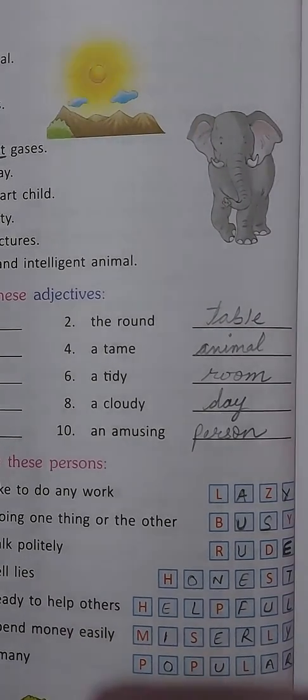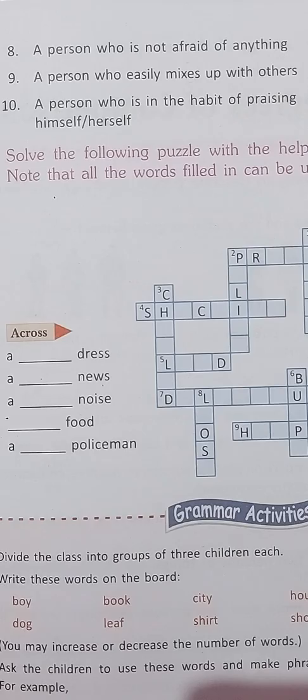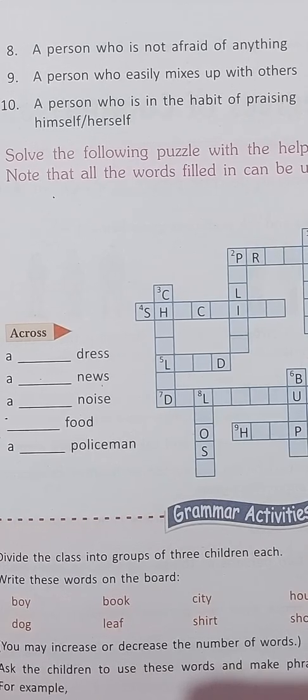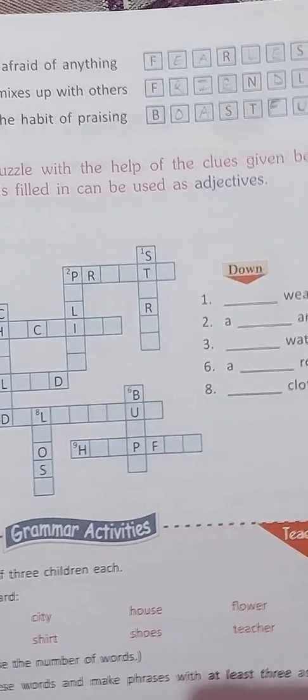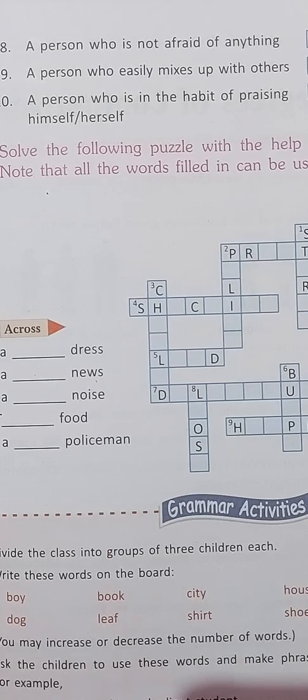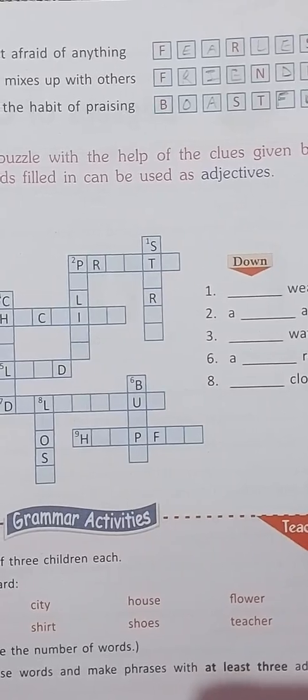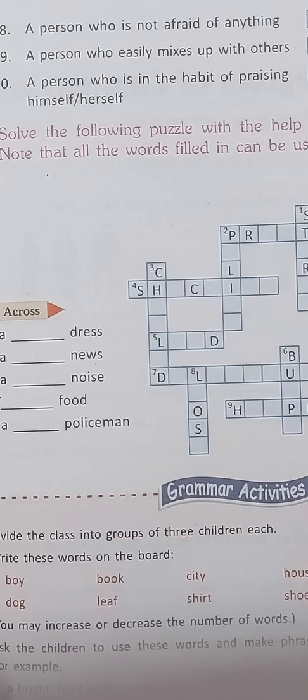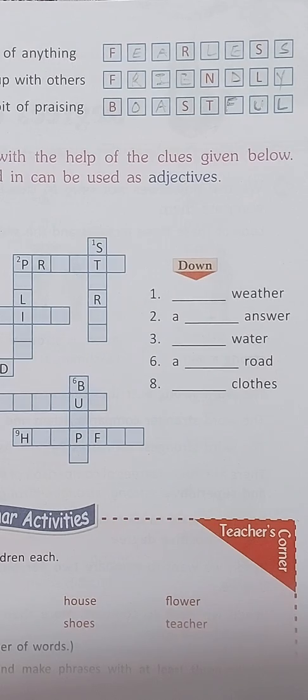Such a person is called popular. A person who is not afraid of anything. Fearless. A person who easily mixes up with others. Friendly. Last, a person who is in the habit of praising himself or herself. Such a person is called boastful.